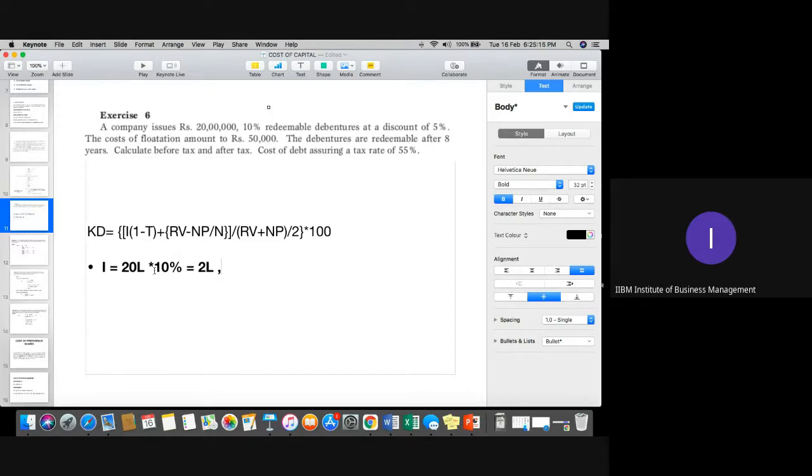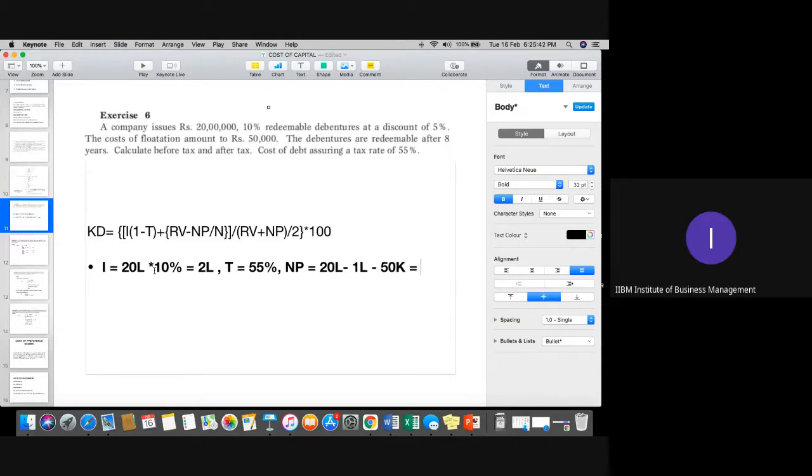Taxation is also given to you, T, which is 55%. Fine. Now, NP is a very important part, net price. What is the net price basically? The face value, which is 20 lakh, minus discount, which is 5% of 20 lakh, which is 1 lakh, minus 50,000 flotation cost.